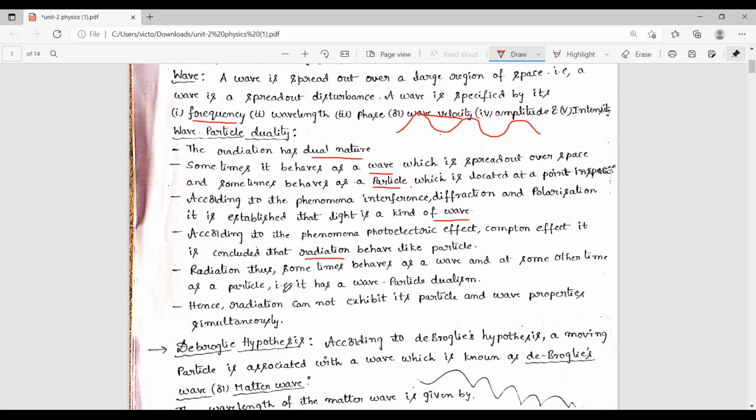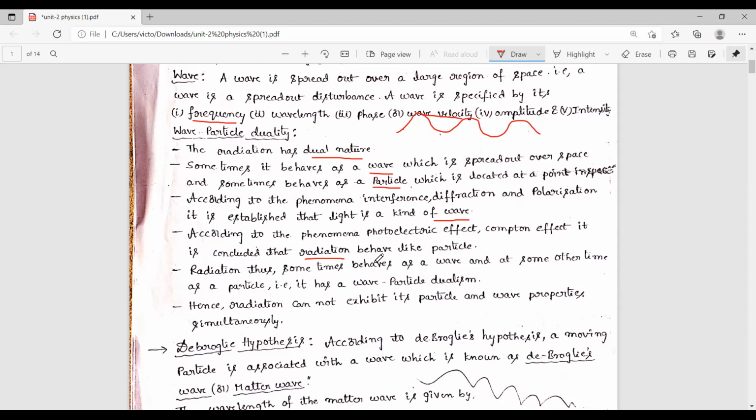But here a very important point is that the particle and wave properties cannot be exhibited simultaneously in one phenomenon. The interference pattern, diffraction, and polarization phenomena give the information that radiations have wave nature, whereas the photoelectric effect and Compton effect give the information that radiations have particle nature.